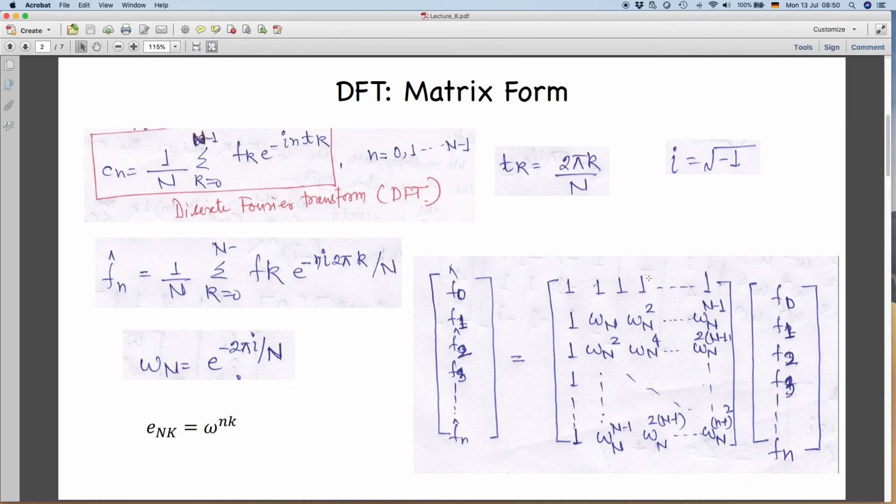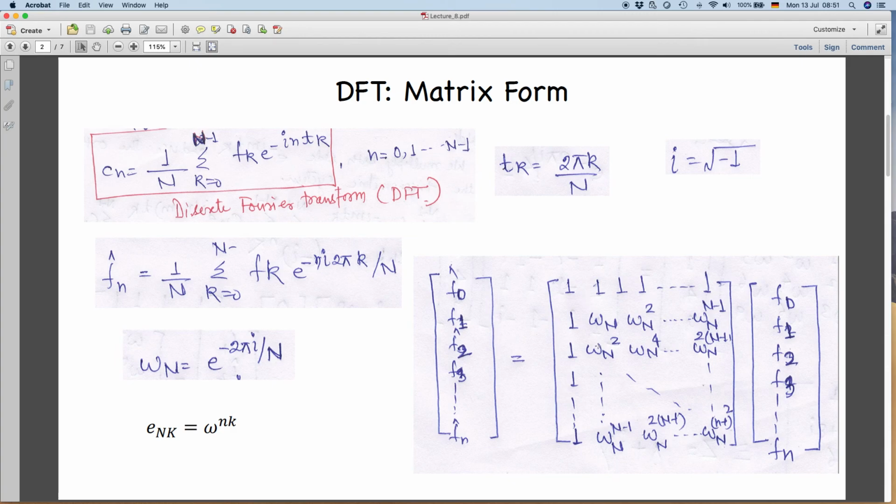So the time taken by your computer can increase significantly. It was back in like 1965 or something like this, when computers were not that fast, but even today it is a slow algorithm in comparison to what we do in the fast Fourier transform. So this is the traditional way of computing the discrete Fourier transform.